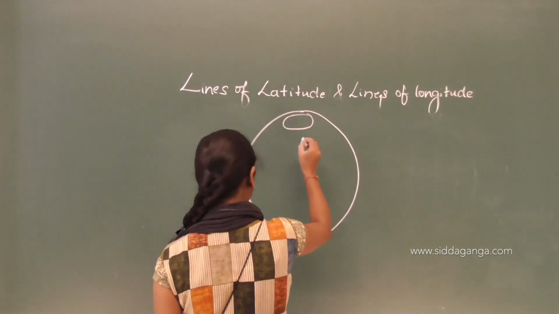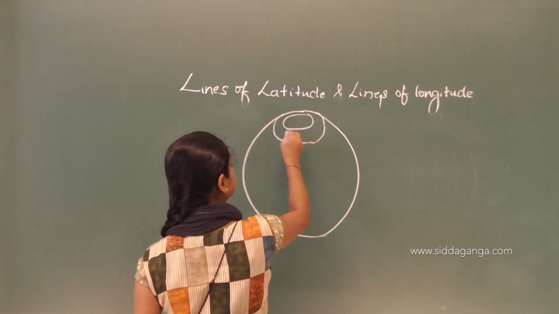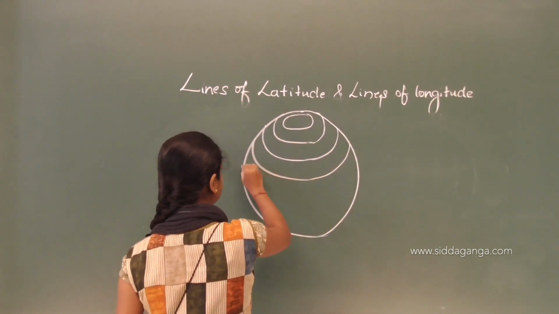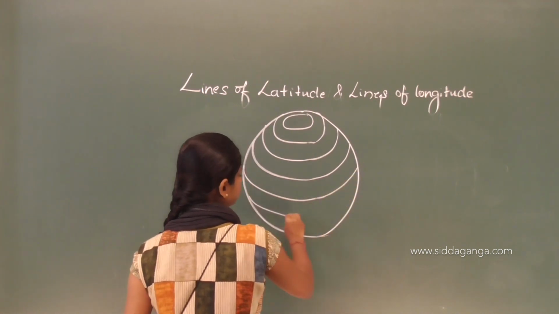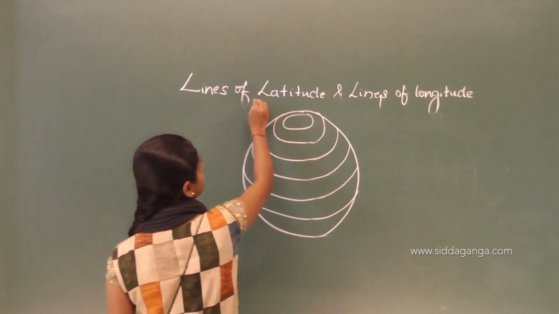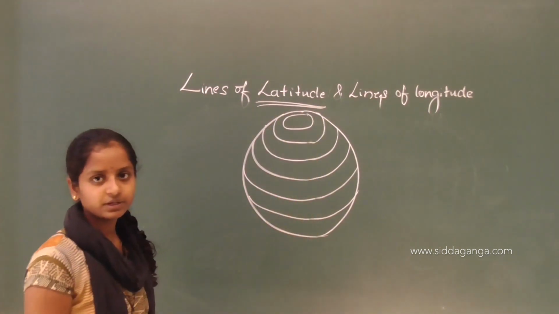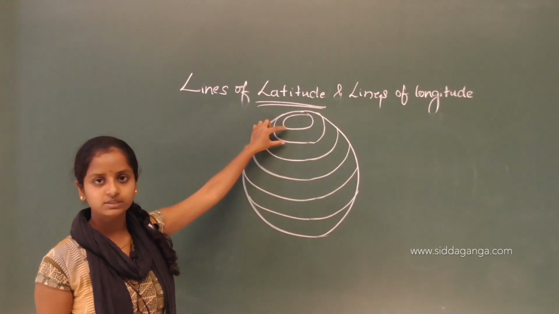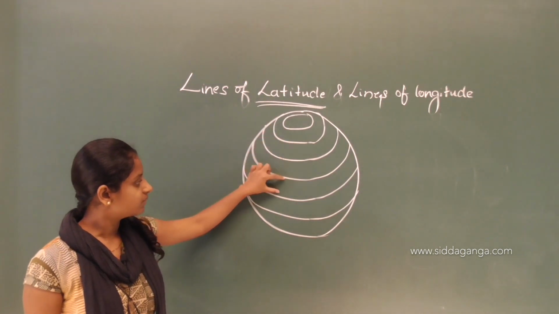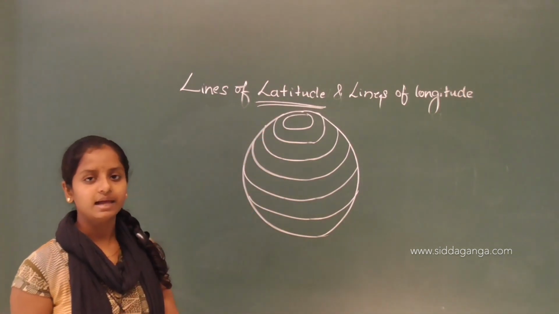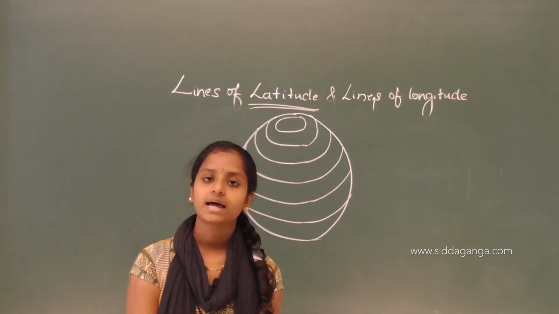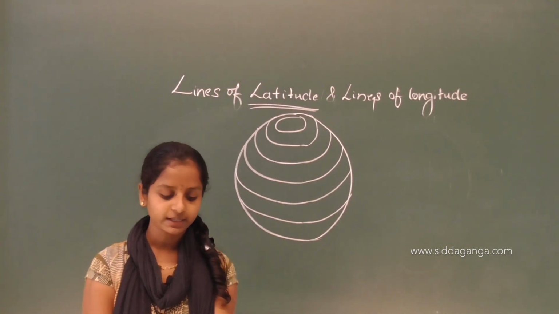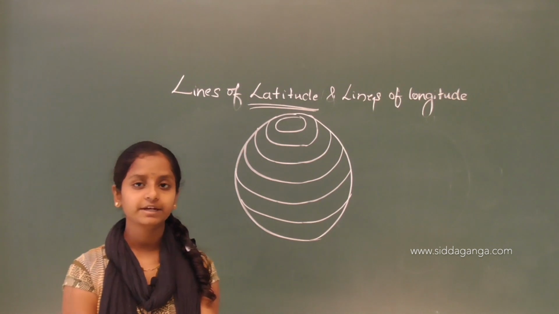So these are the parallels or latitudes. Now we are seeing about the latitudes. These are the circles formed on the earth surface with equal distance between them. These are the latitudes. There is an imaginary line drawn halfway between the North Pole and the South Pole. It is called the equator.